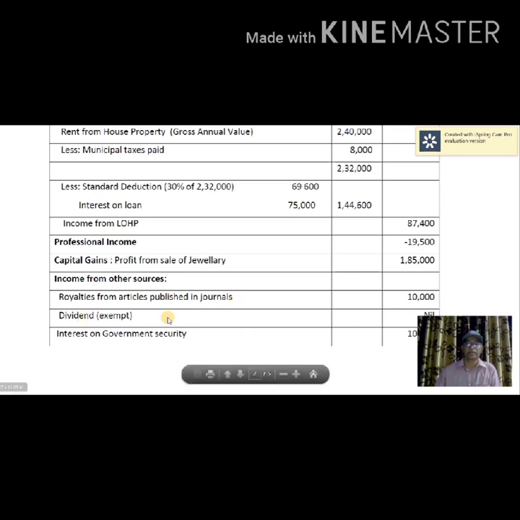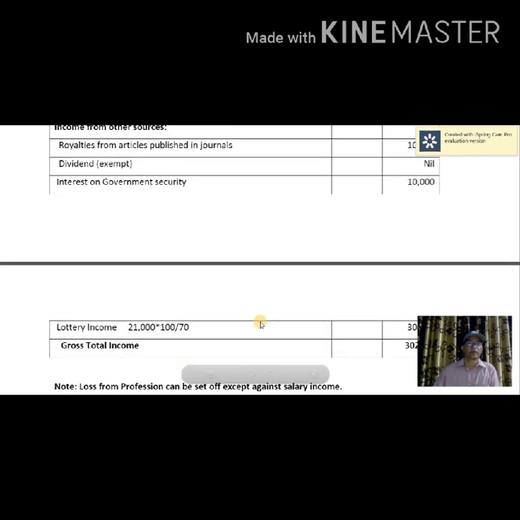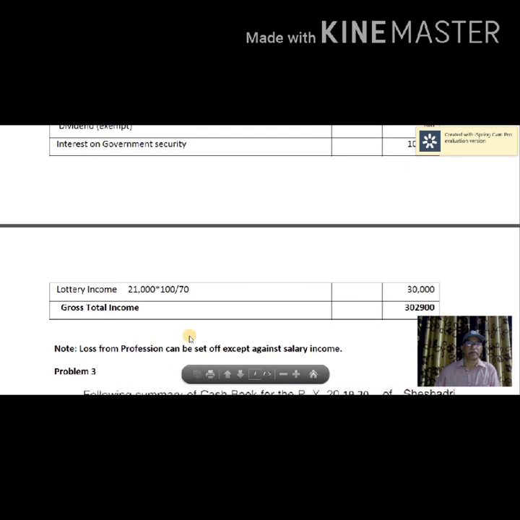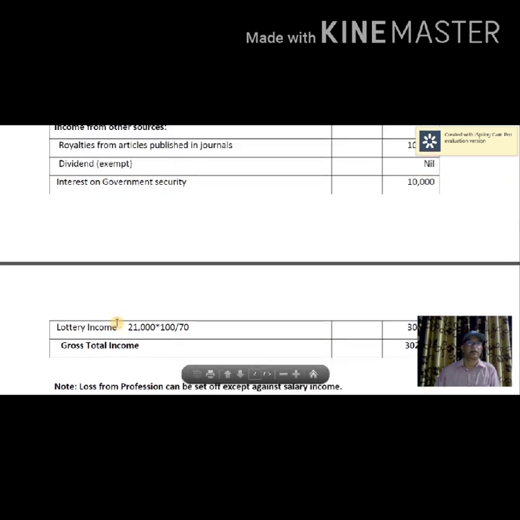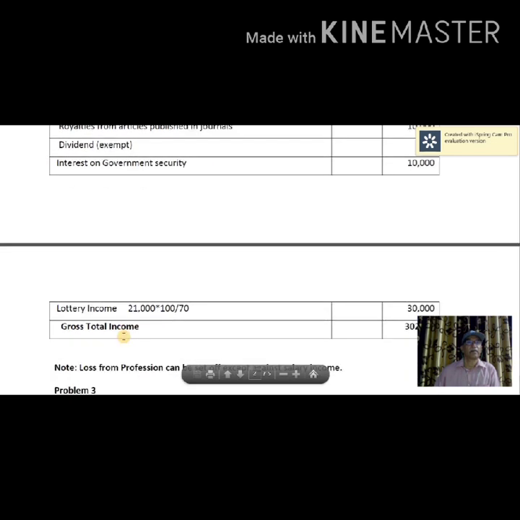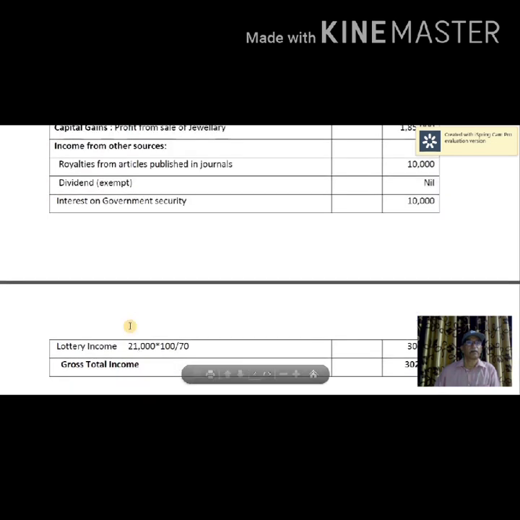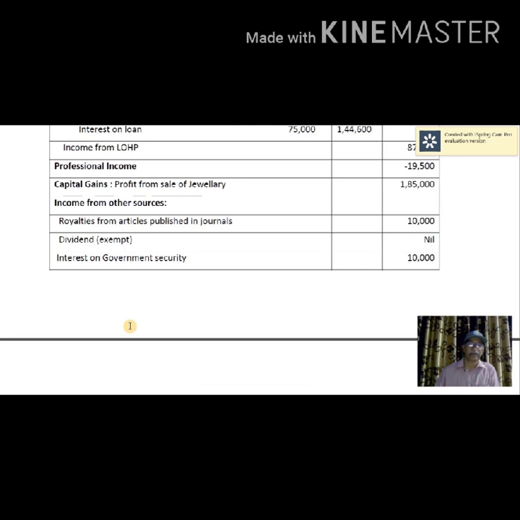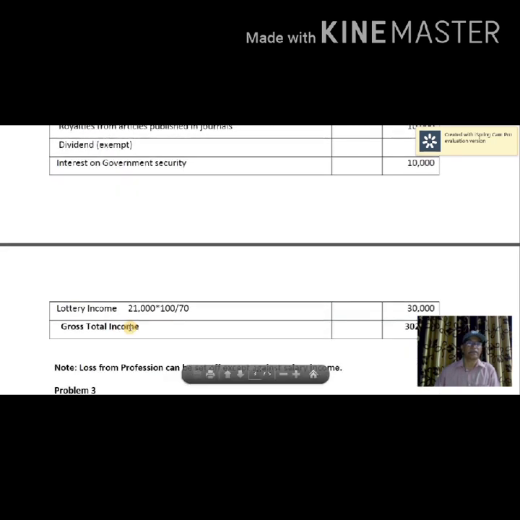Interest on government securities 10,000. Then lottery income, that should be taken under income from other sources. Net value is given there.